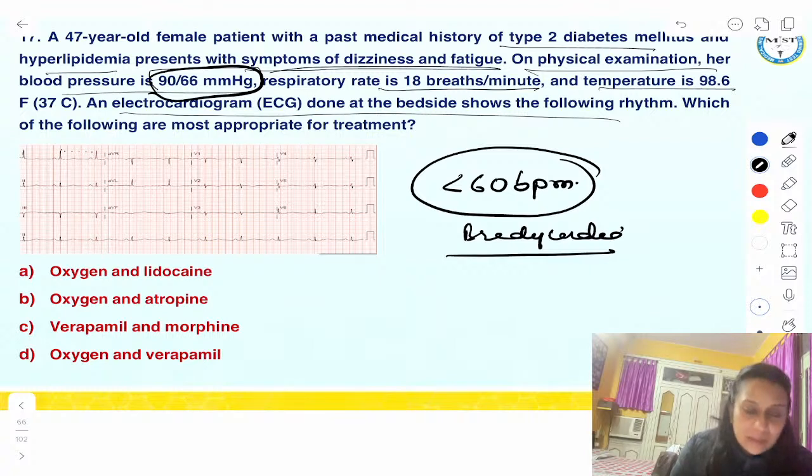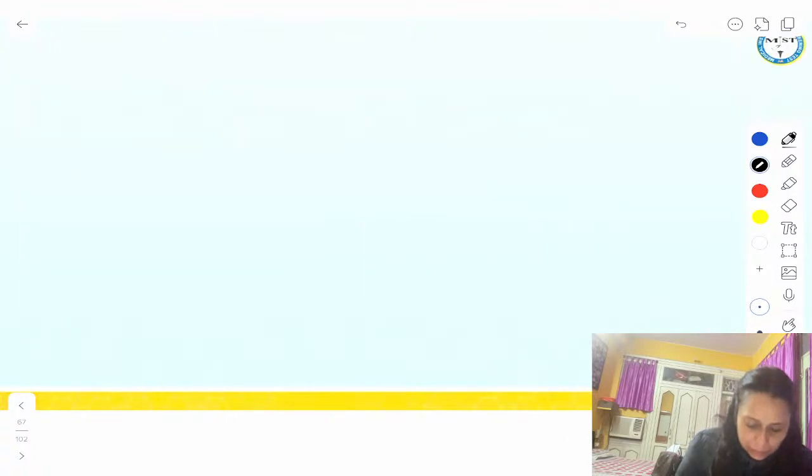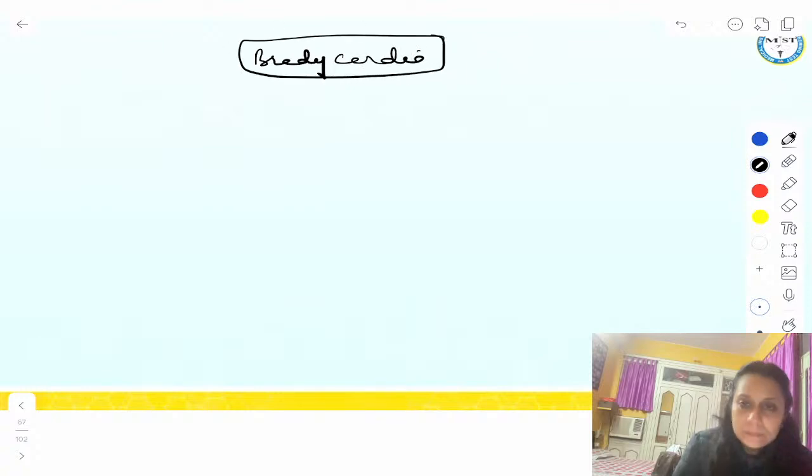So how will we manage symptomatic bradycardia? Yes. Lidocaine is used in tachycardia. Morphine and verapamil we will never use. Morphine is used in pulmonary edema. Neither this. The answer is oxygen and atropine. So remember, bradycardia is less than 60 beats per minute.